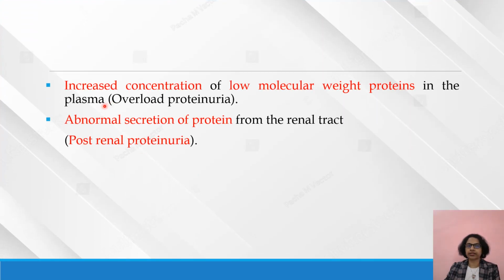The third cause is increased concentration of low molecular weight proteins in the plasma. That is known as overload proteinuria. The fourth cause is abnormal secretion of protein from the renal tract. That is known as post-renal proteinuria.